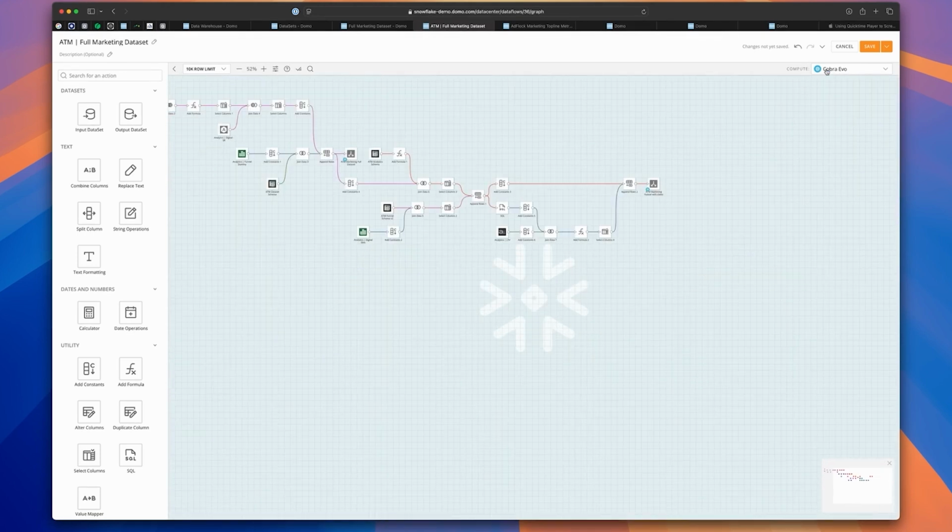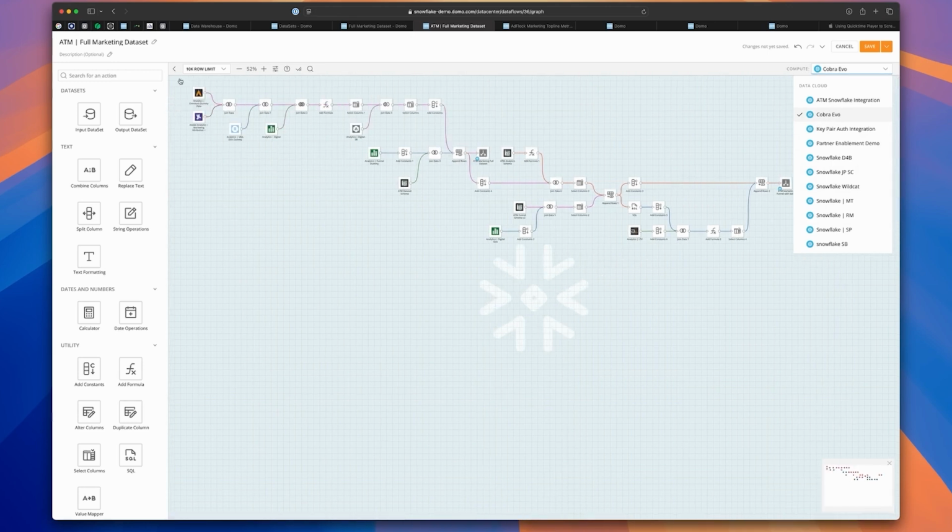You'll notice at the top, there is also the compute option. As we saw a few minutes ago when I made my connection and integration to Snowflake, if we set up that transform option, this enables us to choose where we run the ETL transform that we've built here, against which warehouse that's configured on Snowflake. So for this full transformation, Domo will generate SQL code and pass it to the selected compute warehouse that we have configured and set up on Snowflake, and Snowflake will run that SQL for us.